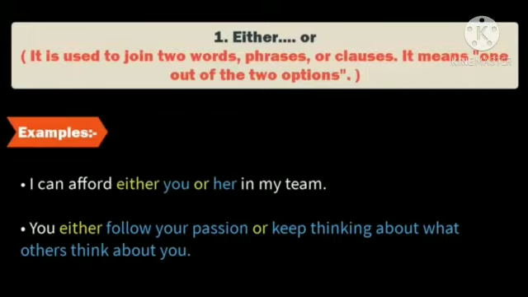Either or. It is used to join two words, phrases, or clauses. It means one out of the two options. We have a choice. Example, I can afford either you or her in my team. Another example, you either follow your passion or keep thinking about what others think about you.